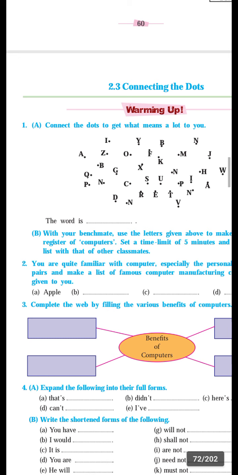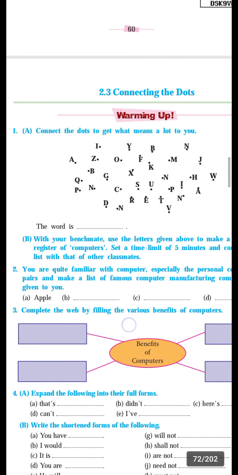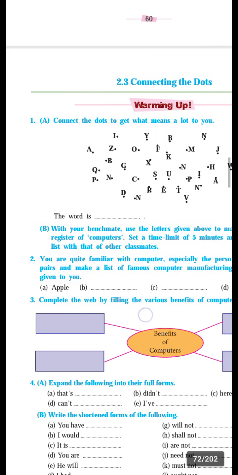Then next, you are quite familiar with computers, especially the personal computer. In pairs, make a list of famous computer manufacturing companies. One is given to you. Apple is a company of computers, mobiles, iPhone. Like this, other companies are IBM, Lenovo, Samsung. These are also companies of computers.